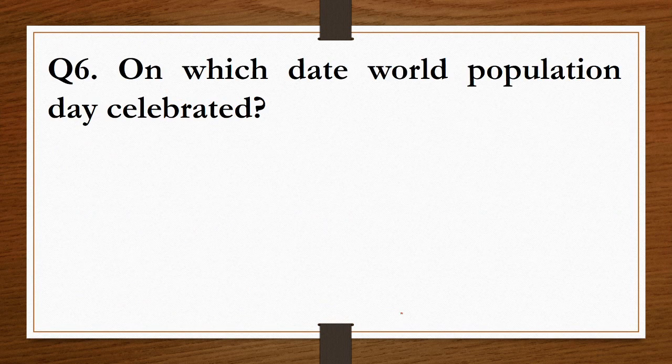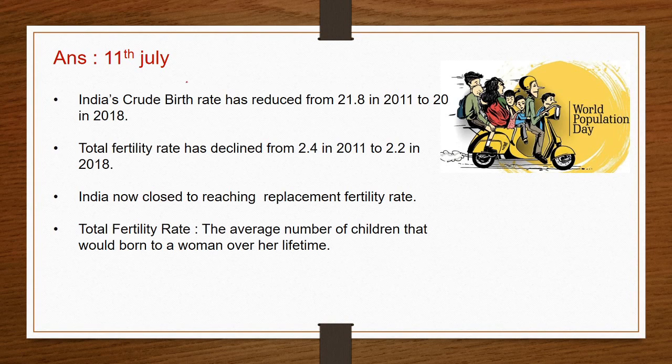Now the next question is, on which date is World Population Day celebrated? And the answer is 11th July. Each year on this day, World Population Day is celebrated. Now some statistics about India's population growth. India's growth birth rate has reduced from 21.8 to 20 in 2018.